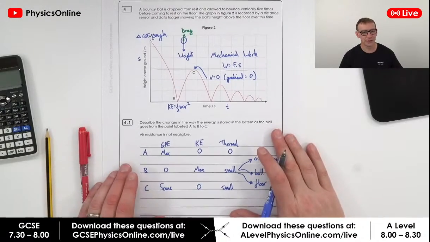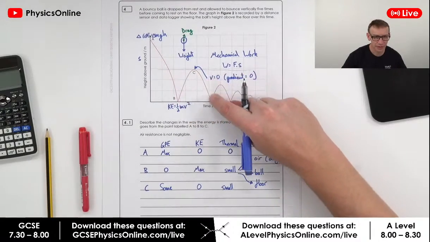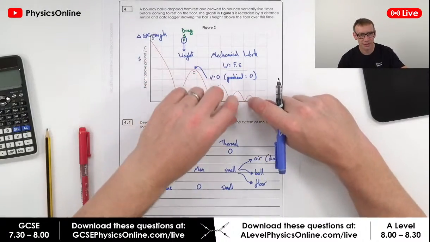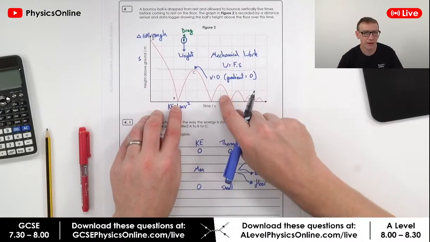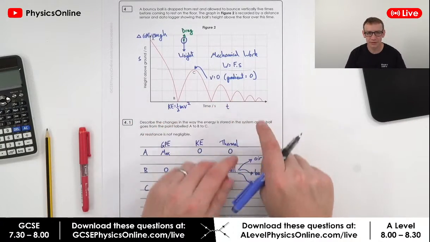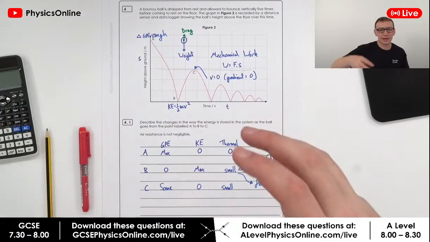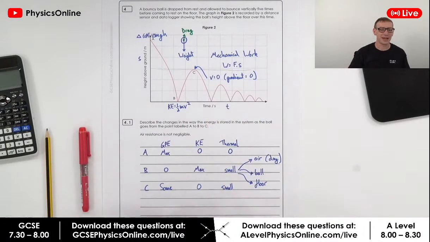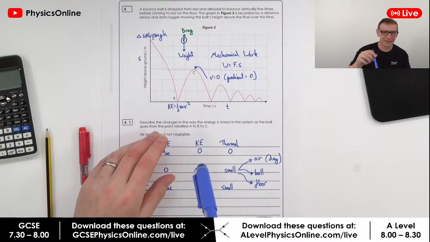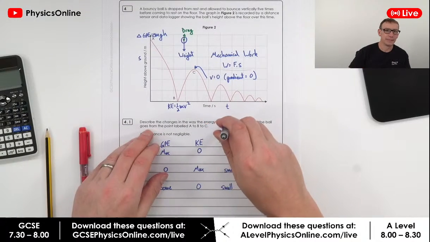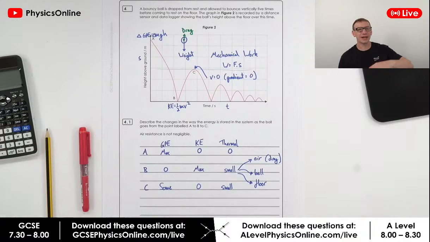Now, something else you might notice with this graph is that each time it bounces up, it doesn't quite go as high, and it tends to lose the same proportion of energy each time. Because it's not going as high, it's not going to be in the air for as long, so the time decreases each time. If you get a ball and you drop it, you'll notice that as it bounces, it goes bounce, bounce, bounce, bounce, bounce. So what you hear is that sound getting closer together.